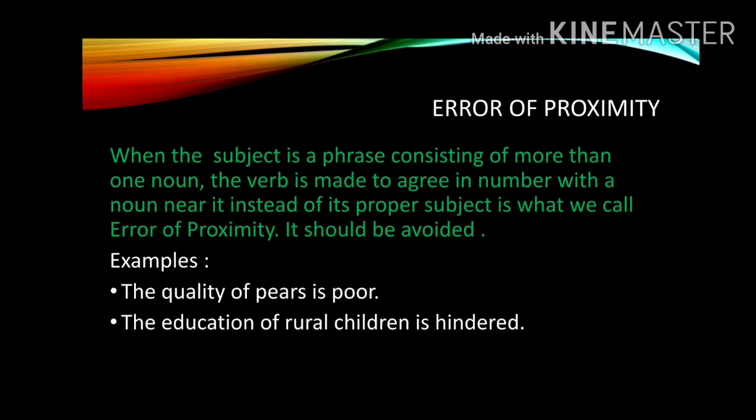Error of proximity. When the subject is a phrase consisting of more than one noun, the verb is made to agree in number with a noun near it instead of its proper subject; this is what we call the error of proximity. It should be avoided. Examples: the quality of pears is poor. The education of rural children is hindered. Here students may make a mistake by writing are after pears and are after children. But here we are talking about the quality of pears, and so is, and the education of rural children, and so we have used is.